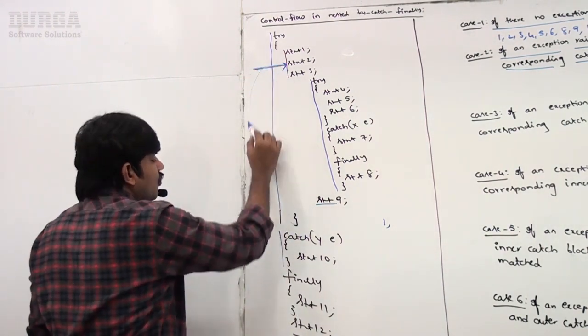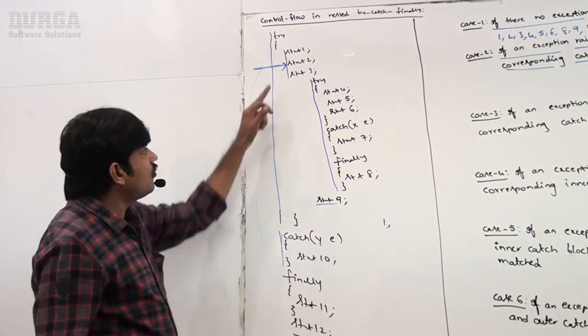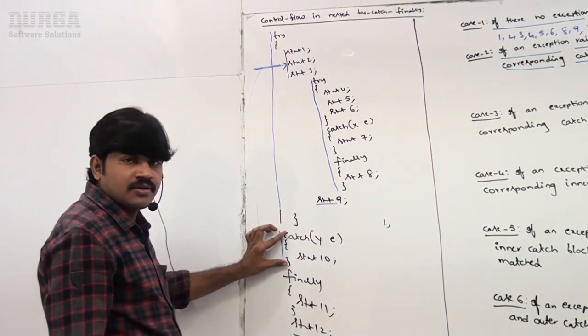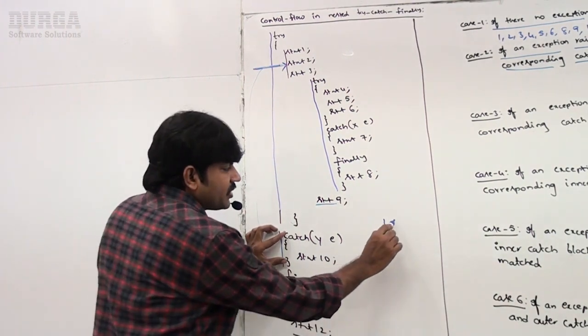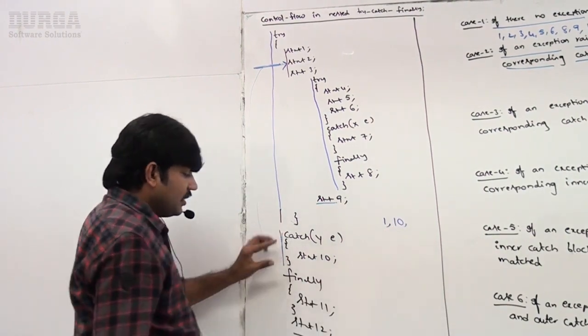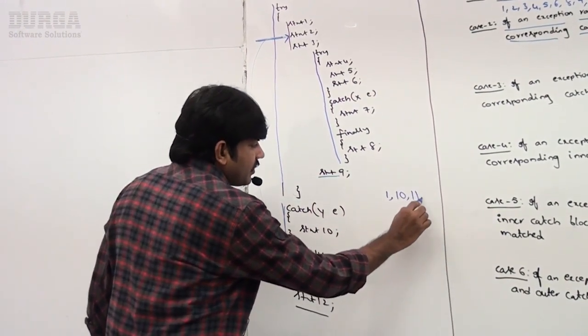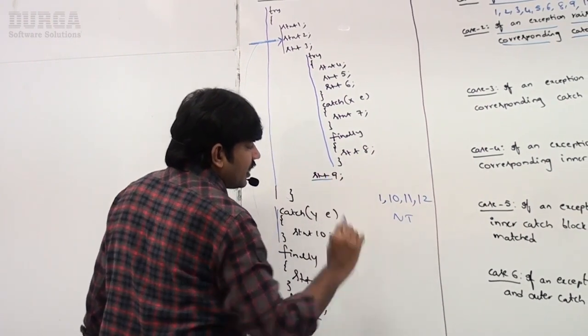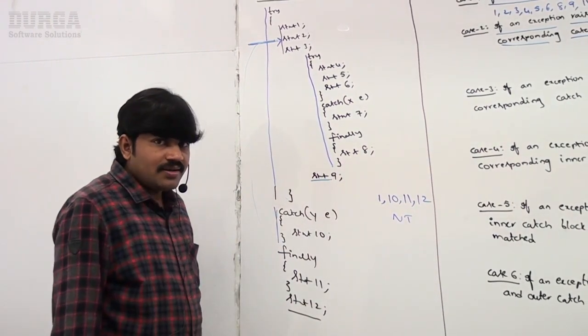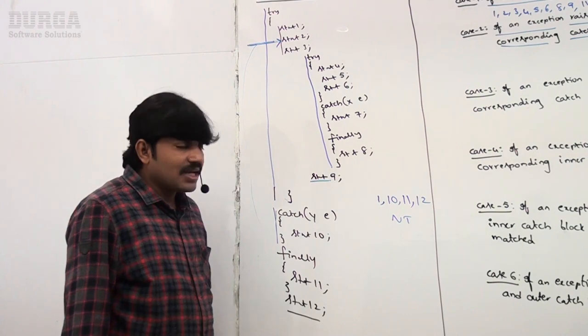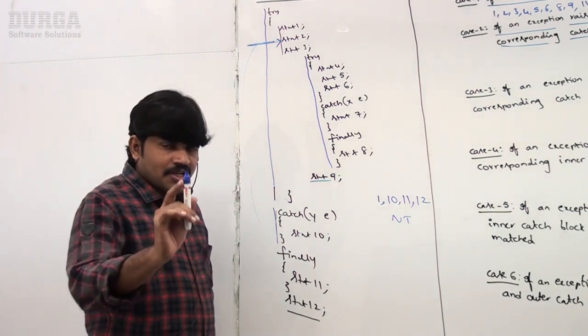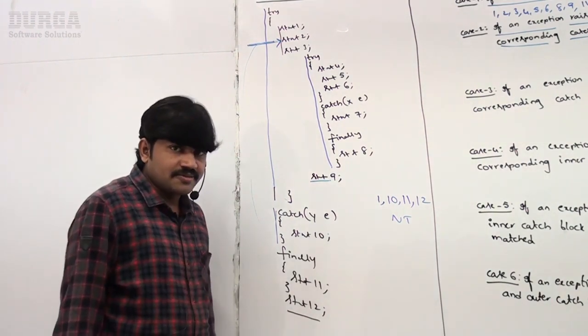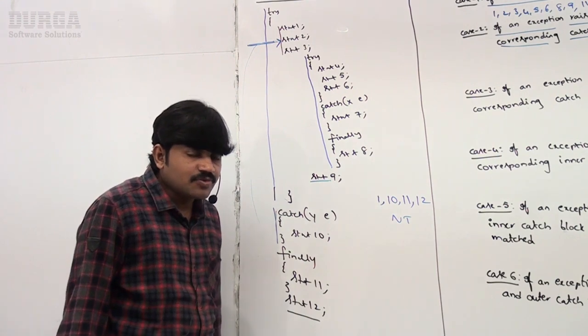Now the control goes to this catch block. This catch block matched 10, and then finally, and then the remaining statements, followed by normal termination. 1, 10, 11, 12, normal termination I'm expecting. Is it valid or not? Here there is a small doubt.